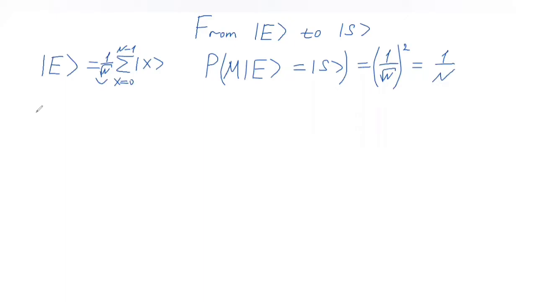So what we have to do is find some unitary transformation from state E to some other state, which we will denote as psi S. And that state, again, will have all contributions from every index x. But this time, the amplitude for each contribution will depend on the index x.